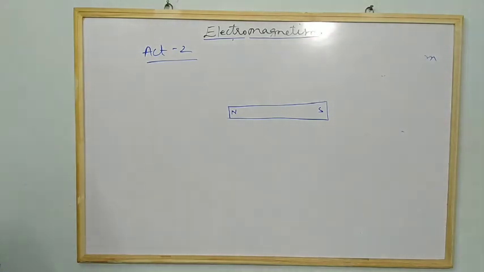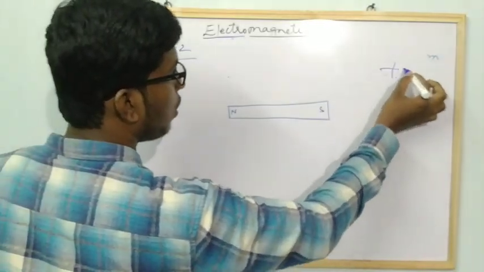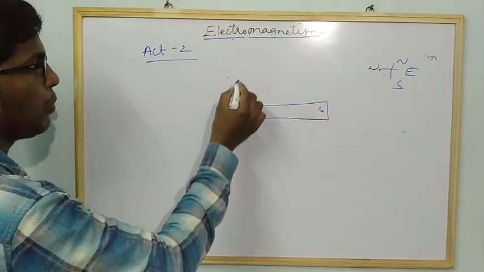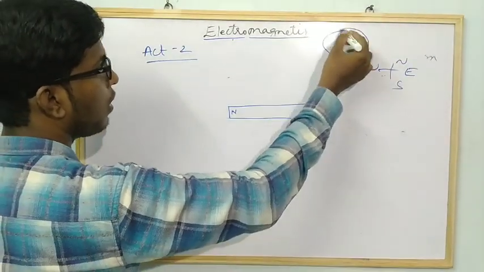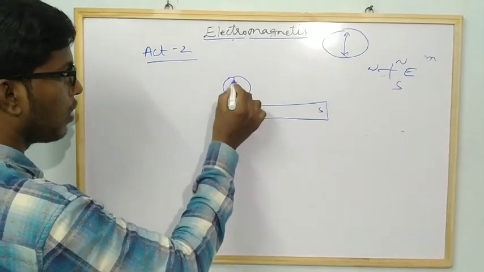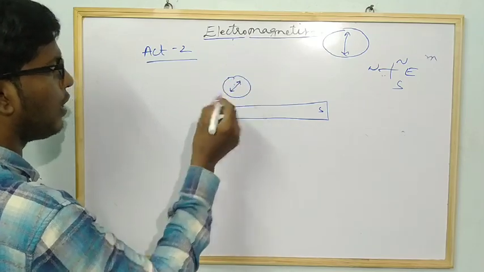Now it says place a compass needle near the magnet. If you take a compass needle, it will show the north-south direction. Suppose the compass needle is over here, it will show the north-south direction. But if you place the compass needle here, it will not show the north-south direction, it will show another direction.